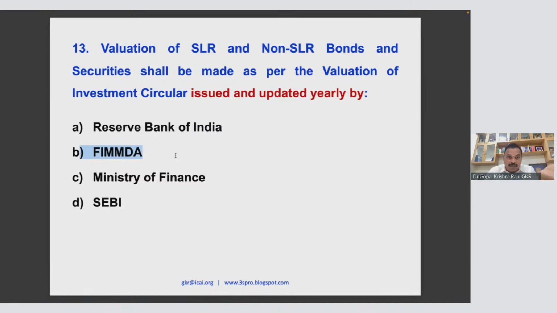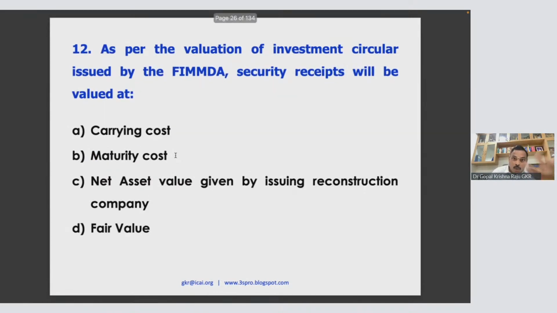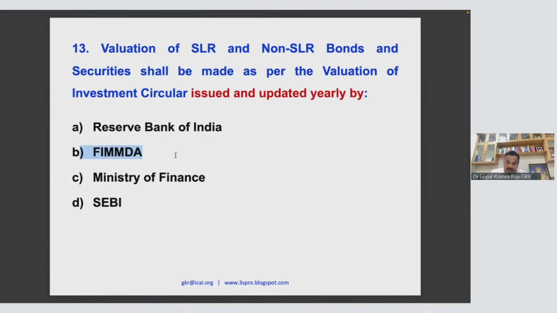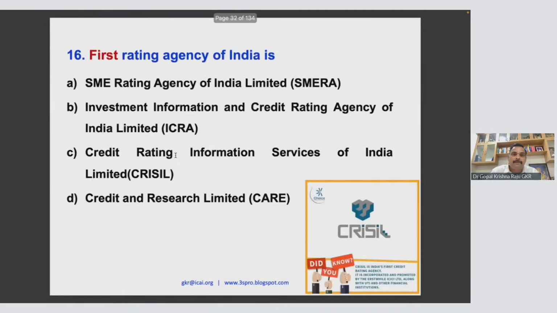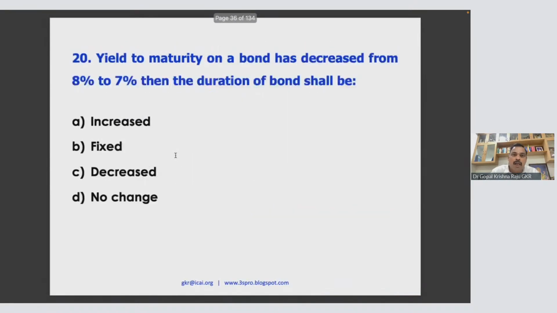So far, the method was asked. Here, who is actually issuing and updating? In that method, it will be given where you have to refer, everything will be there. So quite a very interesting question. You have to be very alert and logically clear.